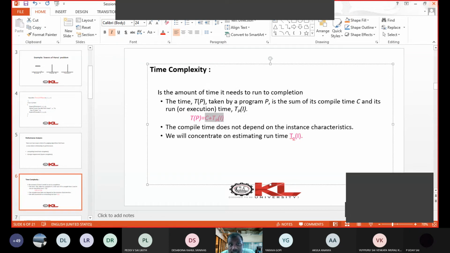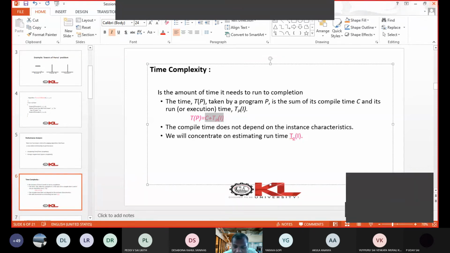But in the next instance, if n value is 20, then the for loop is executed 20 times. In the next instance, if n is 100, then the for loop is executed 100 times. Now you see, you only have two statements, but those two statements' execution is based on the n value, right? So such types of statements are called instance based statements.